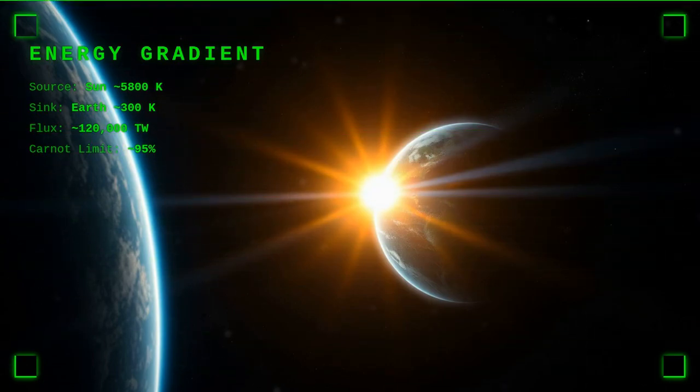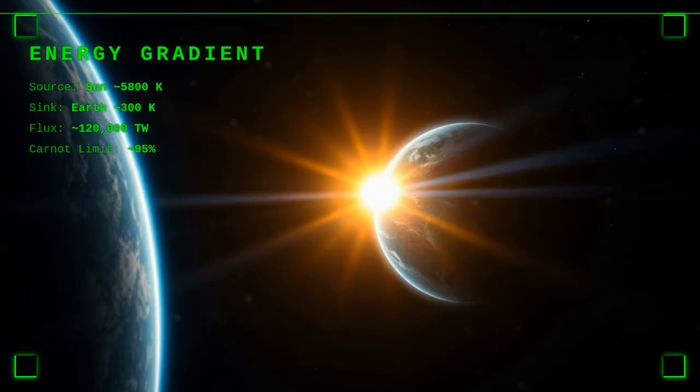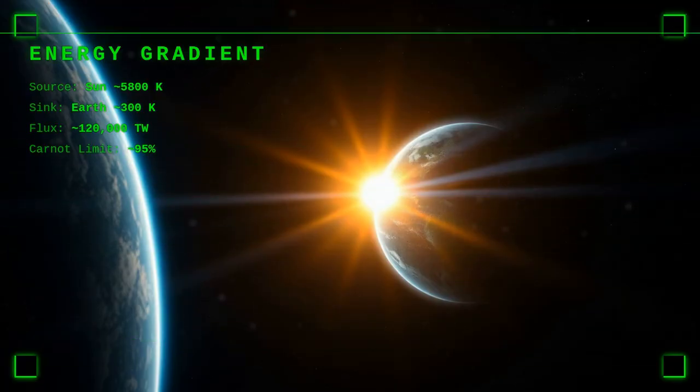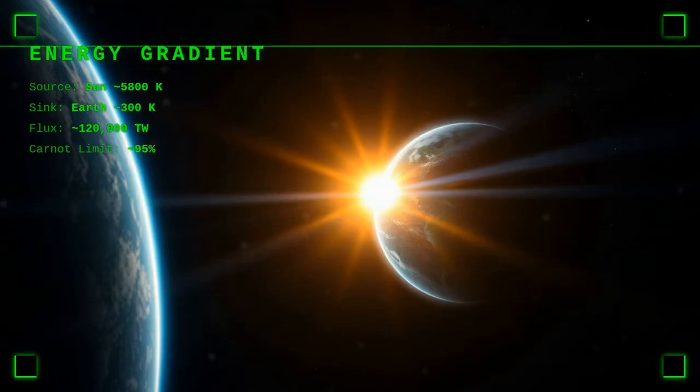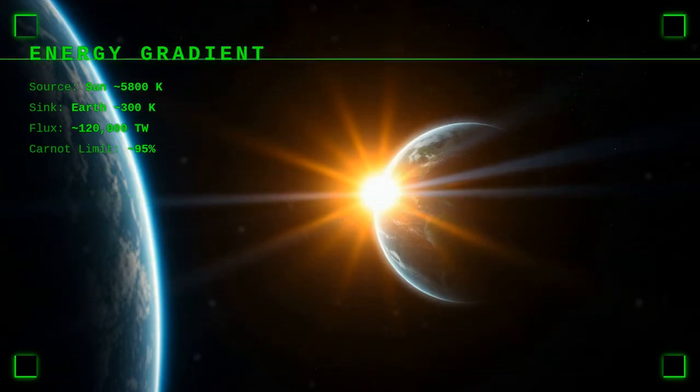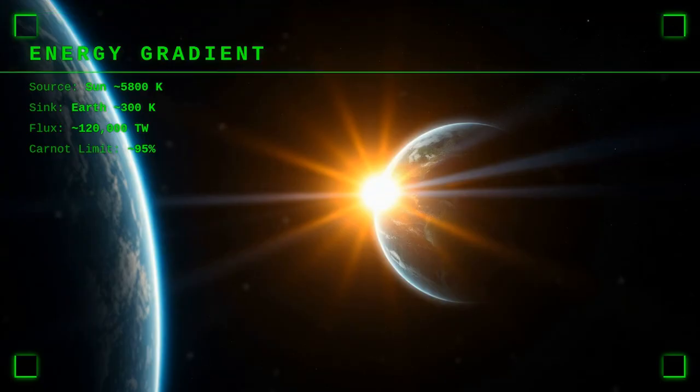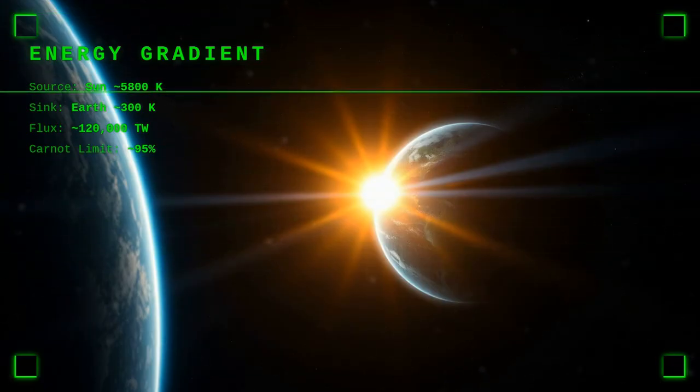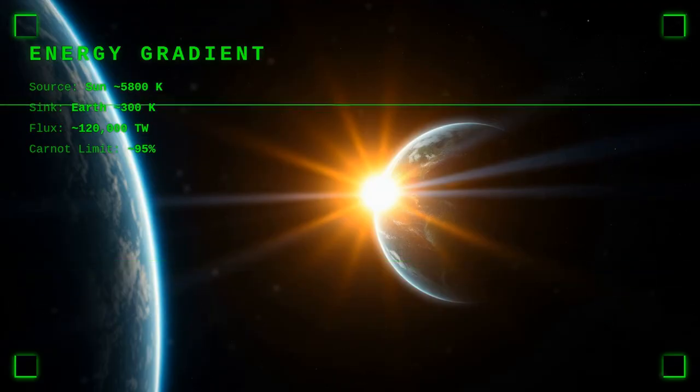Carnot showed the ceiling for perfect engines between two temperatures. The sun sits near 58.0 Kelvin, while Earth sits near 300 Kelvin. The theoretical ceiling is roughly 95% efficient. Reality sits lower, but the principle drives everything alive.